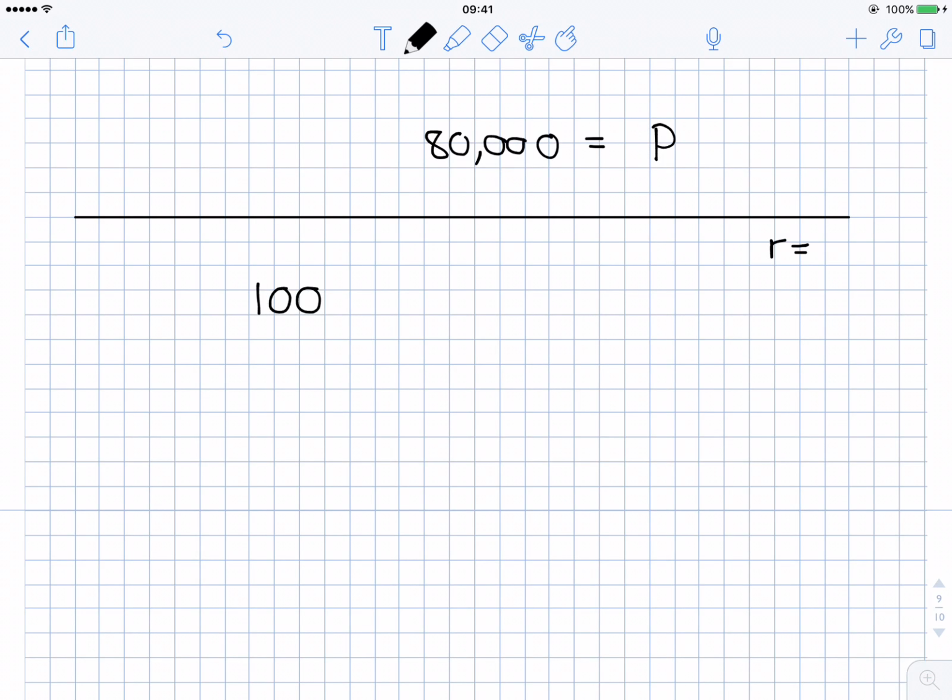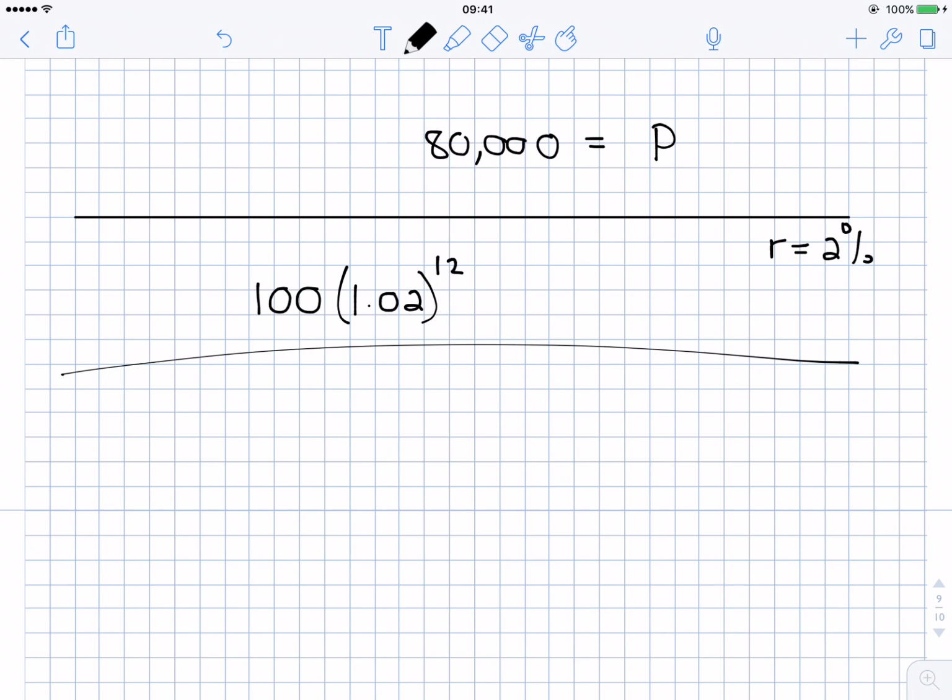So the rate is 2% per month. So if it's in the bank for a year, you'll be multiplying by 1.02. Remember, 2% is 1.02. But instead of doing that for 1 year, you would have it there for 12 months. So you'd do this 12 times.